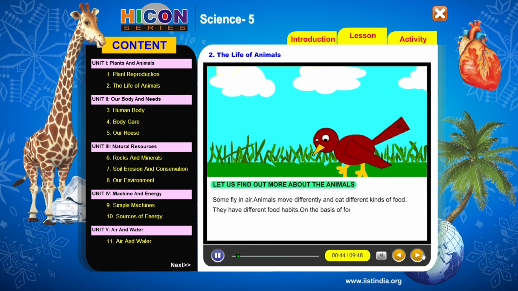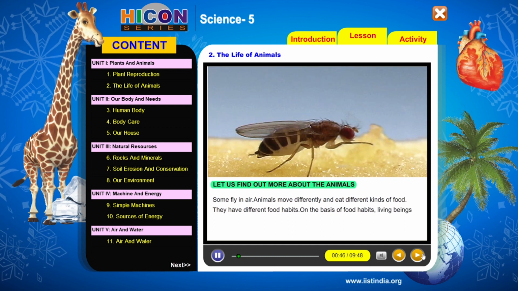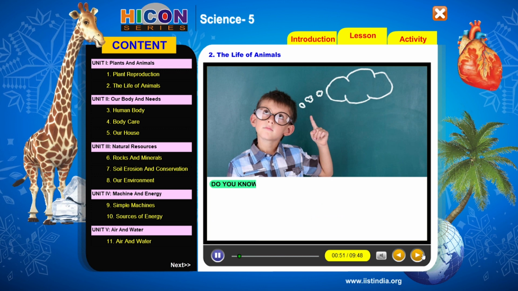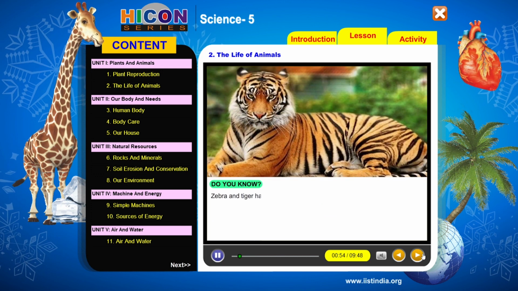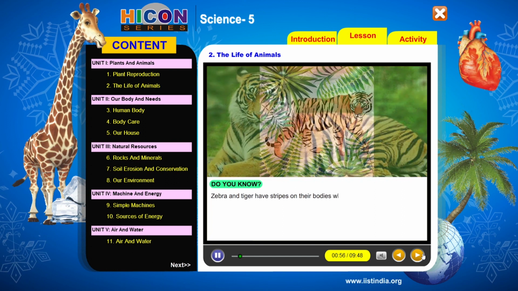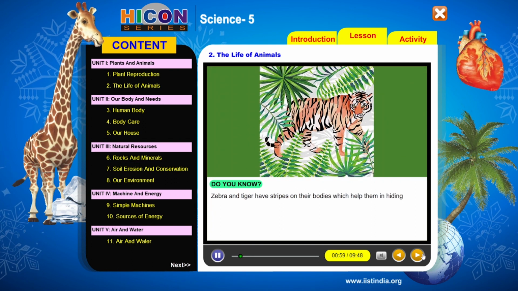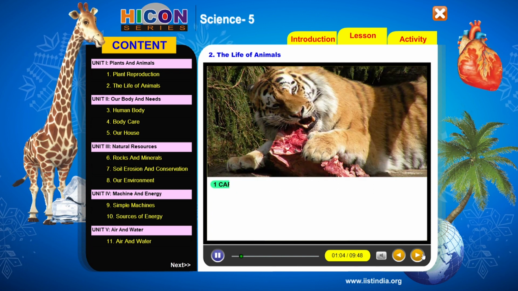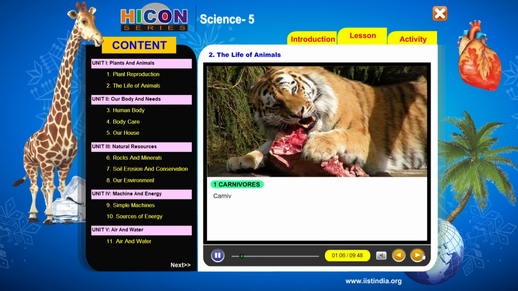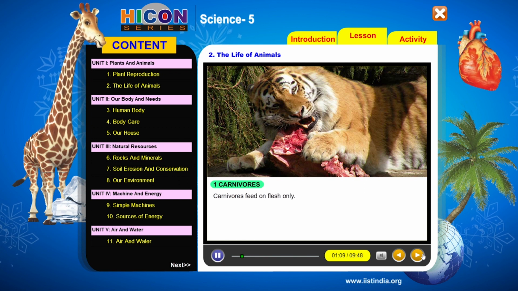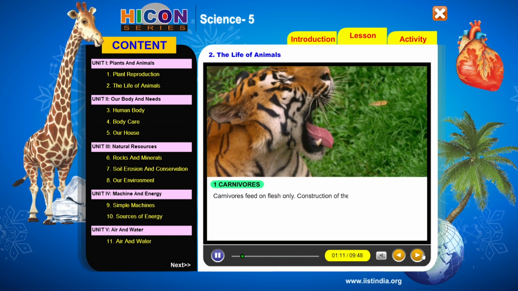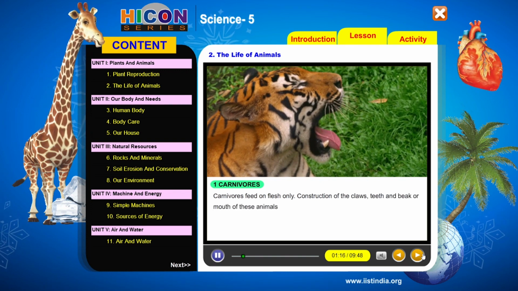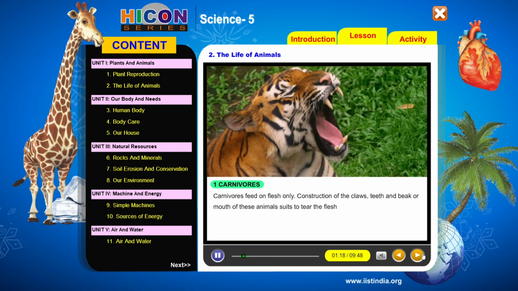On the basis of food habits, living beings can be classified into the following classes. Do you know, zebra and tiger have stripes on their bodies which help them in hiding behind the long grass and plants. 1. Carnivorous. Carnivorous animals feed on flesh only. The construction of the claws, teeth and beak or mouth of these animals suits them to tear the flesh.